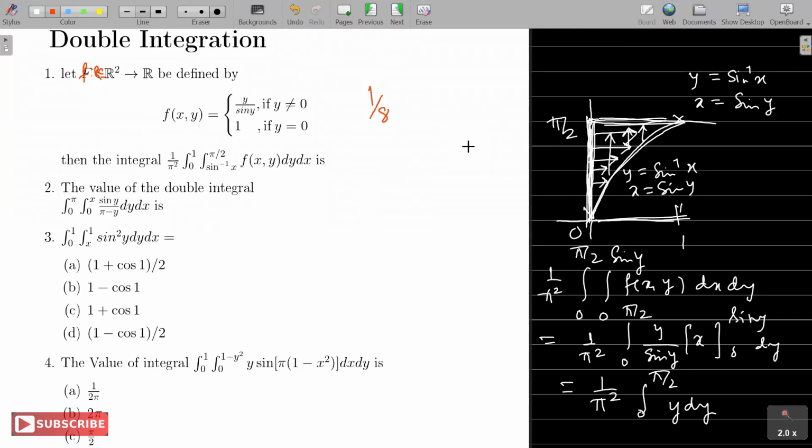Integral 0 to pi, integral 0 to x, sine y upon pi minus y, dy dx. So the region is simple now. Right? Draw the region. Once you draw it, it becomes easier. Even if you want to change the order, you can easily change the order looking at the region. And this was from 2015. This is from 2016.